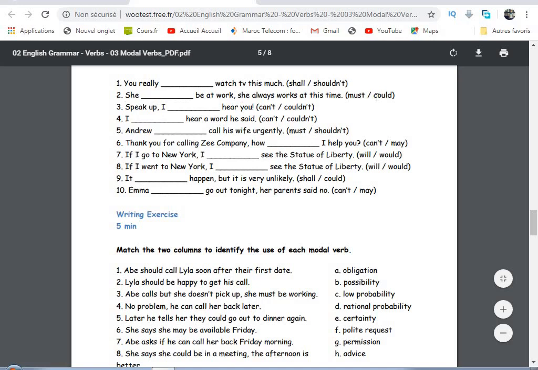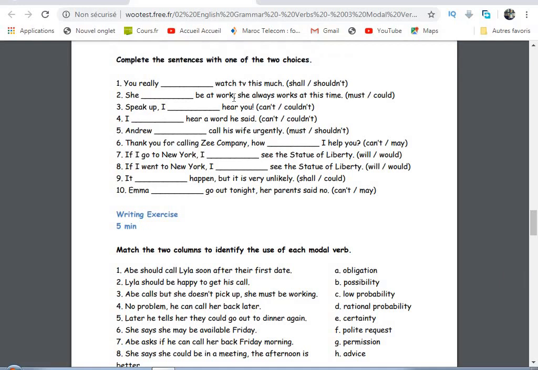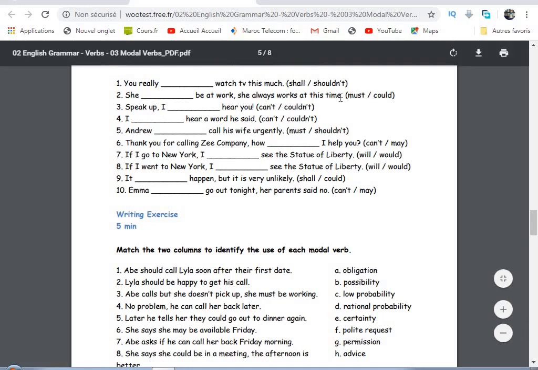She must or could be at work. She always works at this time. So the information that we have is that she always works at this time. It means that she must be at work. We have a high probability that she is at work, or she is working at this time. So we'll say she must be at work.